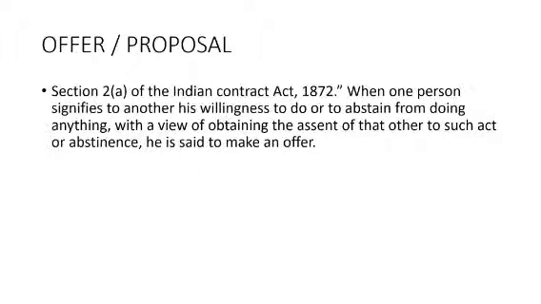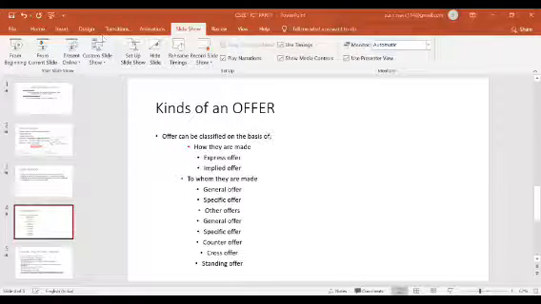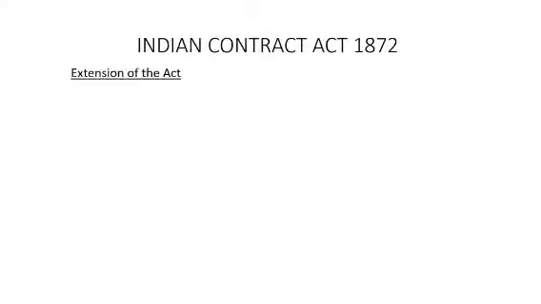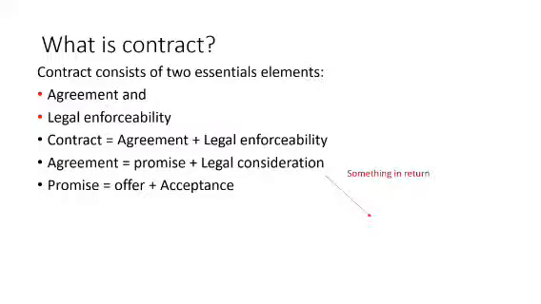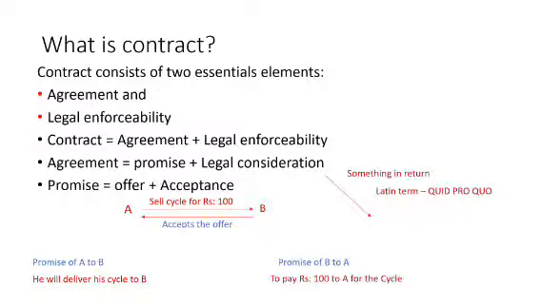Okay, we will move to the next one. The next one is kinds of offer. Kinds of offer can be classified on a different basis. Today, without wasting time, let us start from where we left earlier. I think I have finished offer or proposal. We have to start with kinds of offer. In kinds of offer, it can be classified on the basis of three types. So let us see what it is.